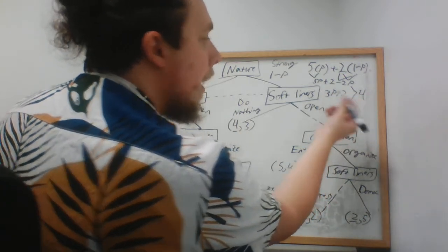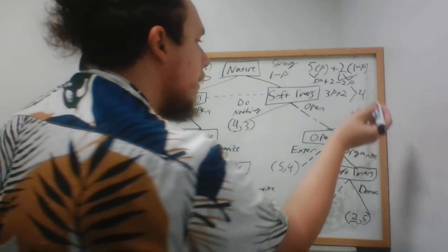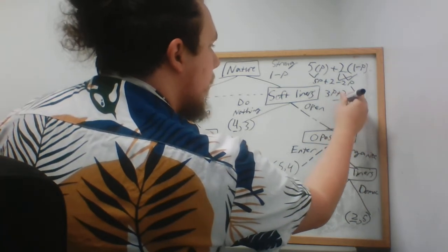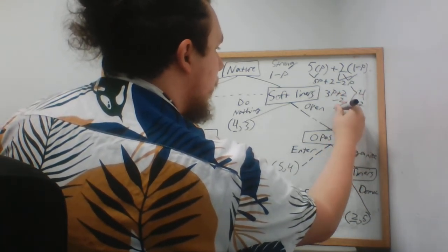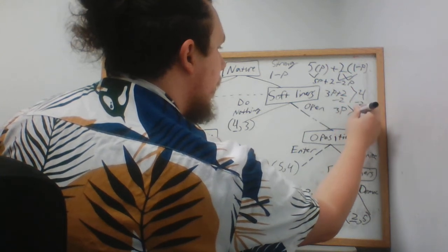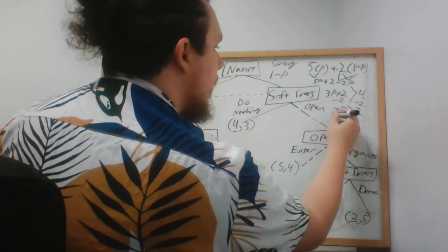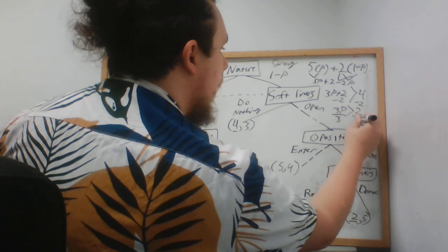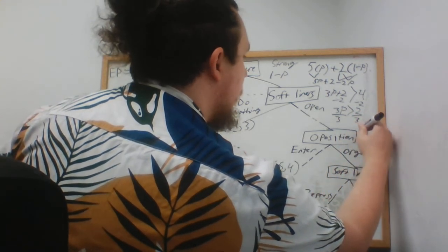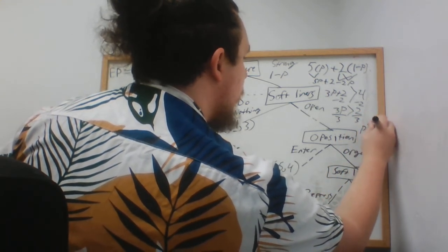We can try to isolate p. We'll subtract 2 from both sides, and we're left with 3p greater than 2. To isolate p further, we divide by 3, and we have p greater than 2/3.